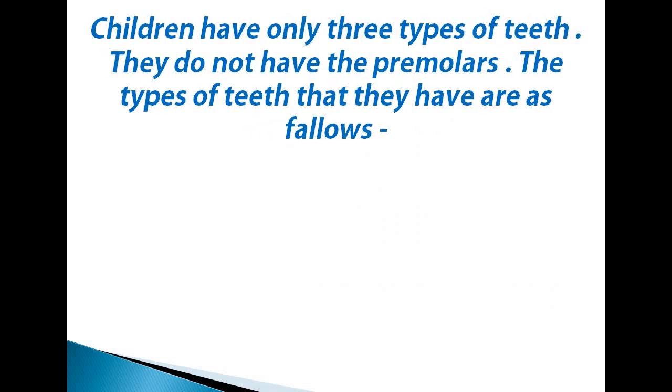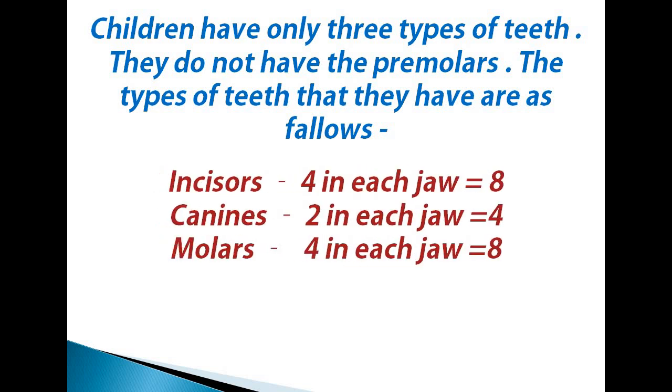Children have only 3 types of teeth. They do not have the premolars. The types of teeth that they have are as follows: incisors, 4 in each jaw, canines, 2 in each jaw, and molars, 4 in each jaw.